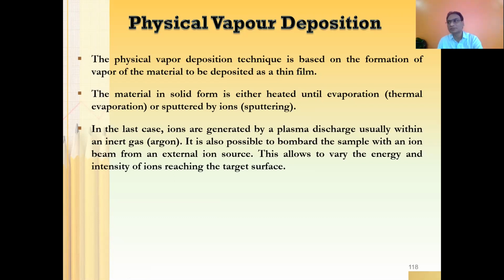In physical vapor deposition, the source material is going to be solid. Whereas in case of CVD, it can be solid, like powder form, it can be gaseous form, or it can be chemical form, liquid form as well. Whereas in physical vapor deposition, it is always in solid form. The material in solid form is either heated until evaporation or sputtered by ions. So there are two different techniques: physical vapor deposition is either an evaporation technique or a sputtering technique.